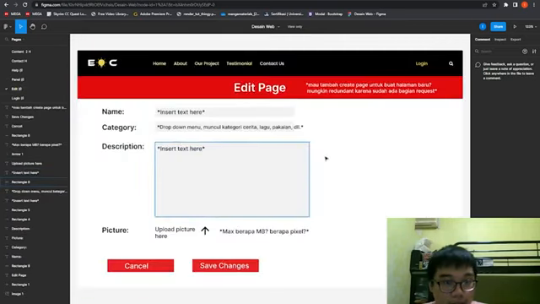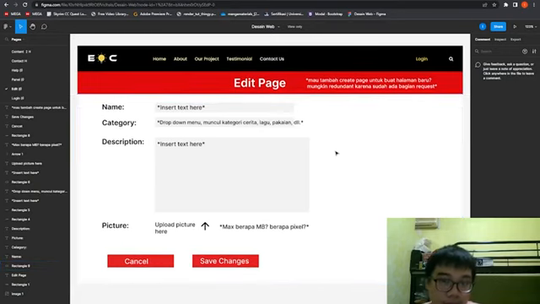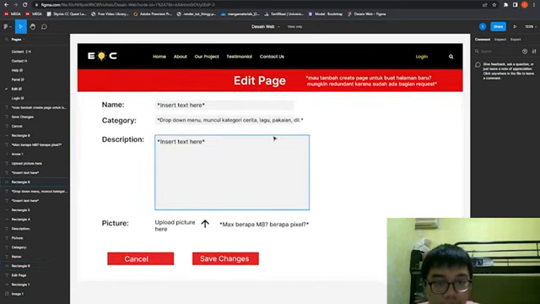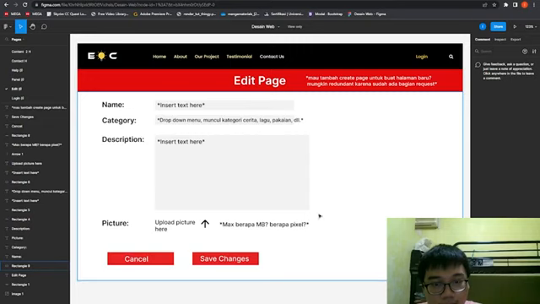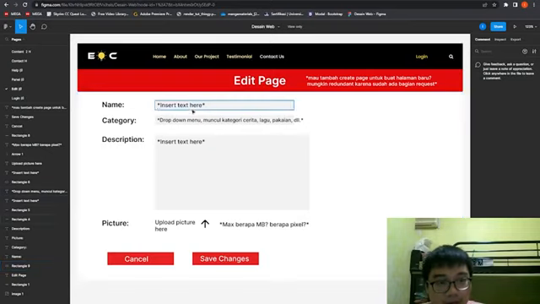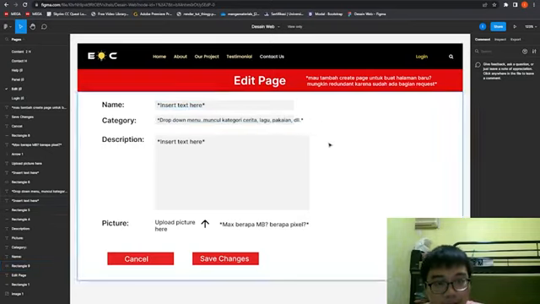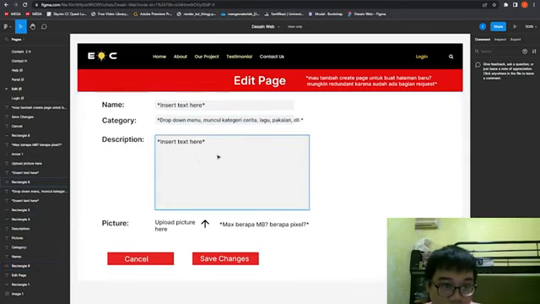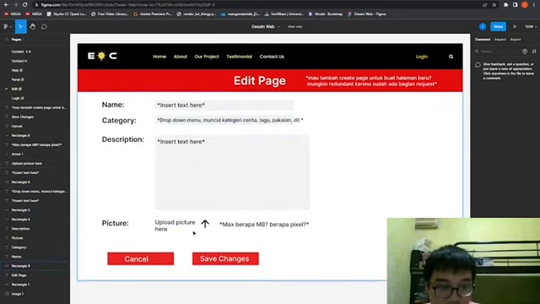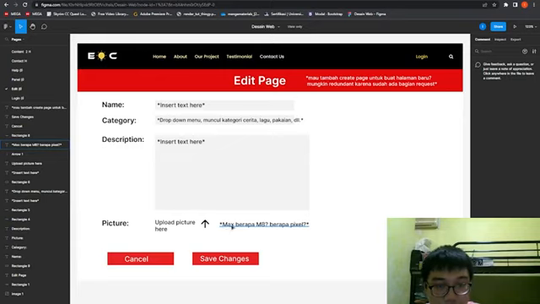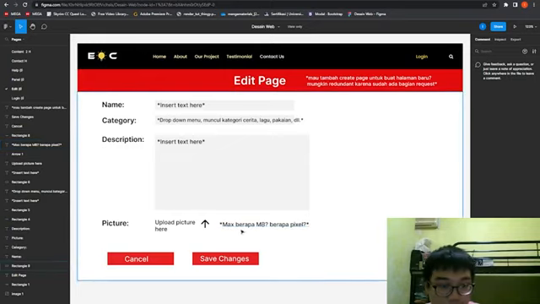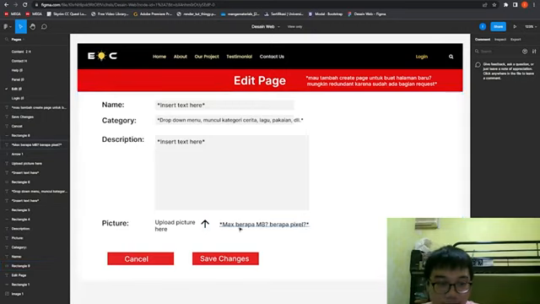And then this is the edit page, which everyone with an account can access. We have the new create content page. Of course we have the edit content page as well, so maybe we need to add some extra details or fix inappropriate details like that. We have this insert name here to edit the title, the category, the description, and re-upload the picture with a more appropriate appearance, maybe a more beautiful picture or something like that.